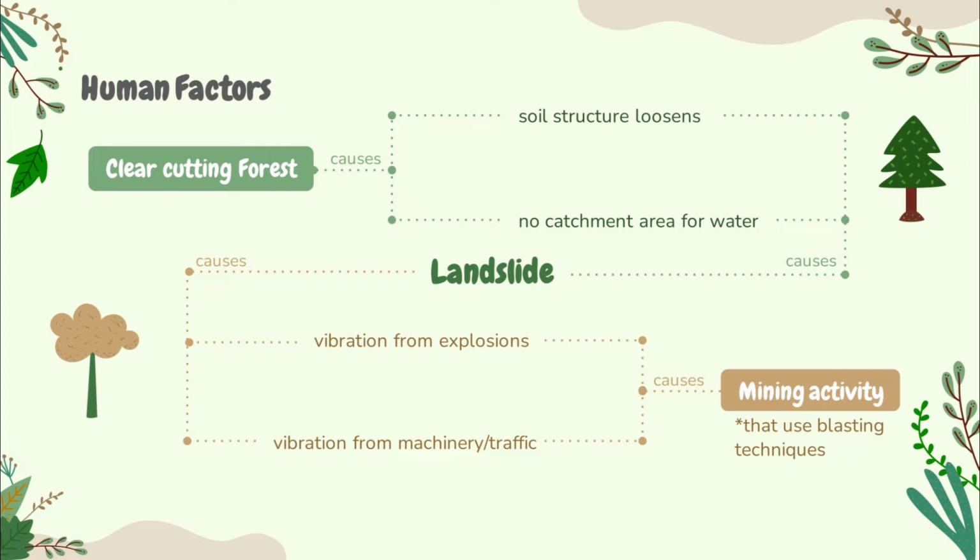One of them is clear cutting in the forest. Deforested forest will have an impact on loosening soil structure because it doesn't have a barrier, and water doesn't have a catchment area. Mining activities that use blasting techniques can cause landslides. The vibration from the explosion can weaken the ground in the surrounding area. Vibration from machinery or traffic can cause the ground to weaken and cause landslides.